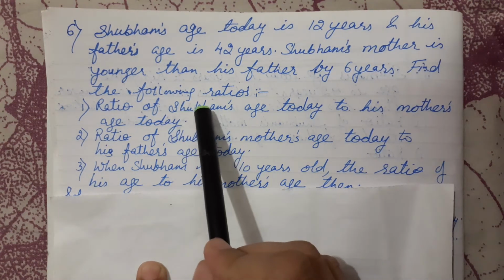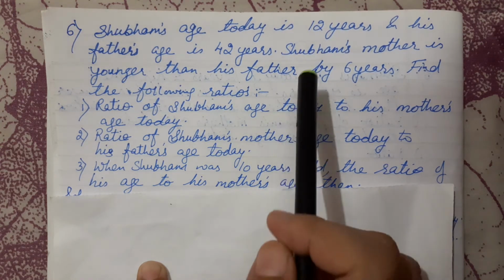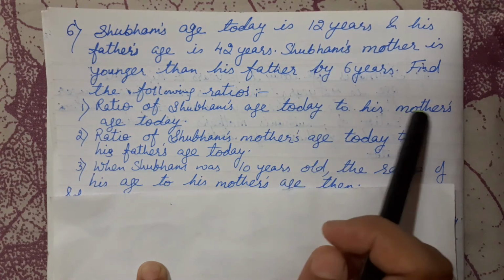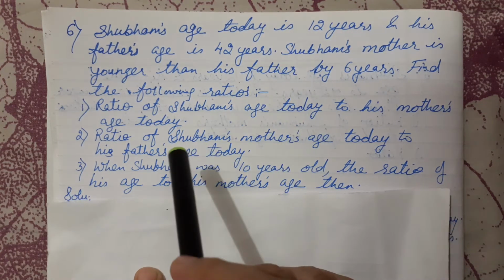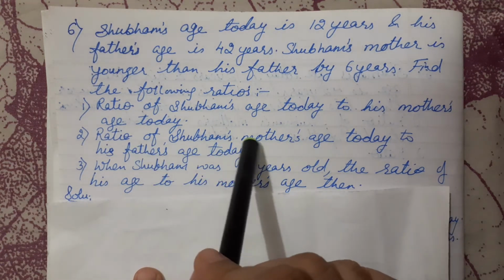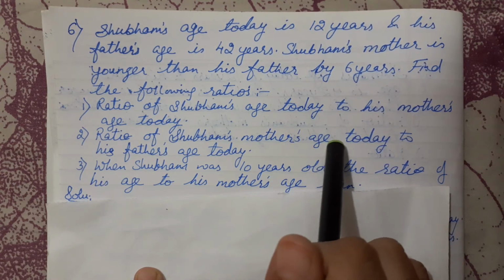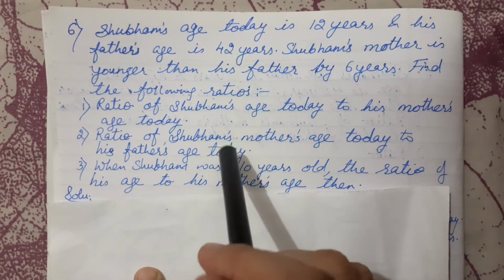Then we will be finding Shubham's age today, that is 12 years, and the ratio of this 12 to his mother's age today, which we will be getting from this. Next one is the ratio of Shubham's mother's age, which we will get from here, to his father's age, that is 42.